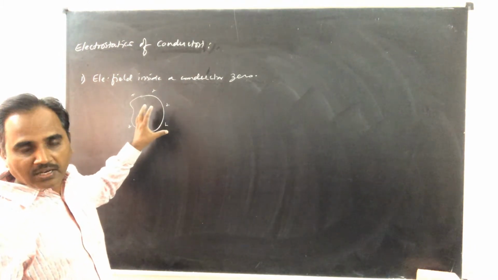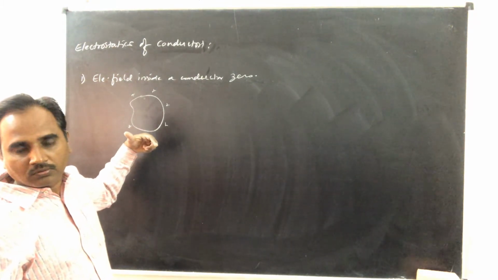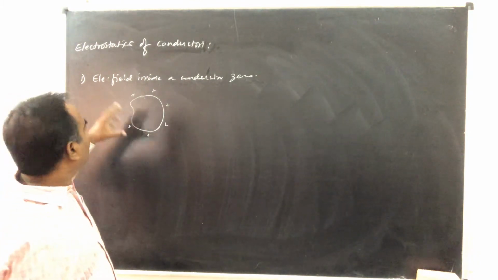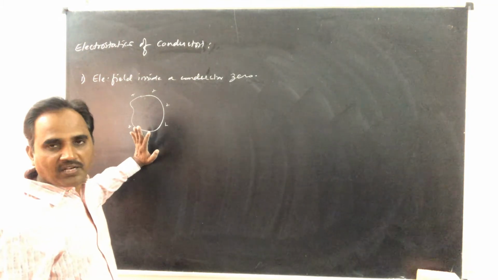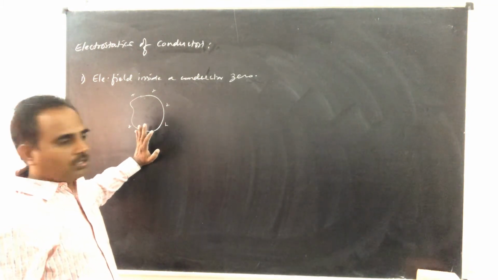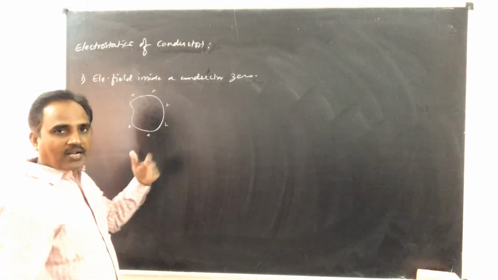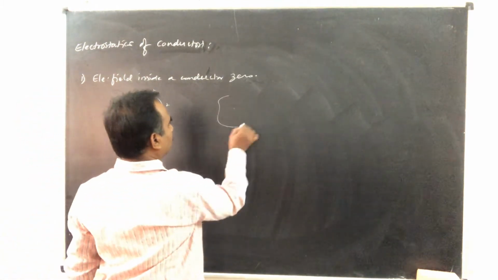So under static condition, as no current is found inside the conductor, there will be no electric field inside a conductor, hence electric field inside a conductor is zero. So whether it is a charged conductor or a conductor in presence of an electric field, here is a conductor.